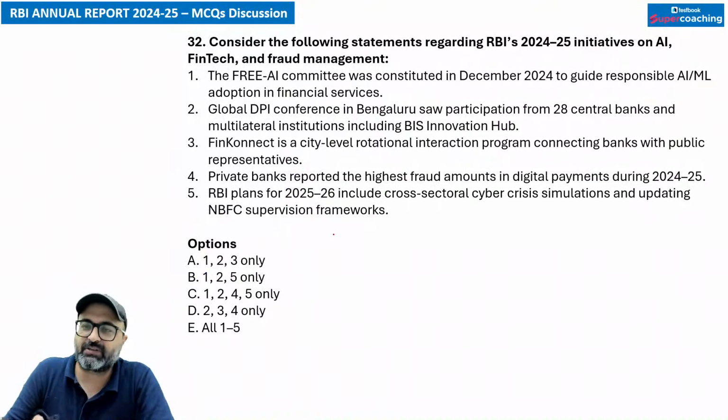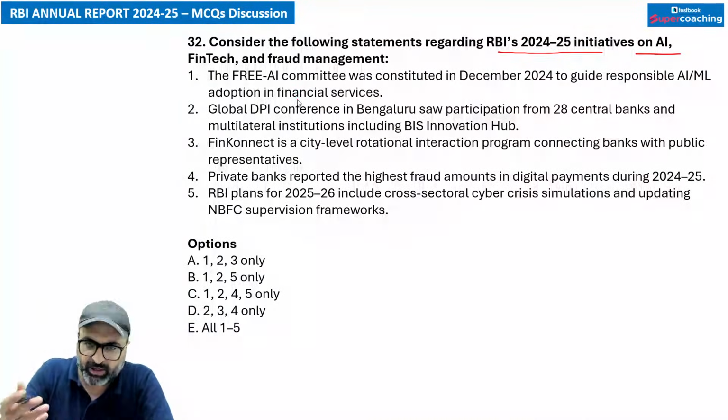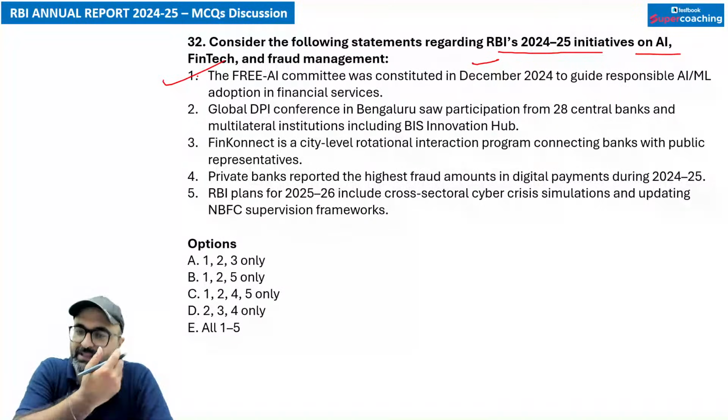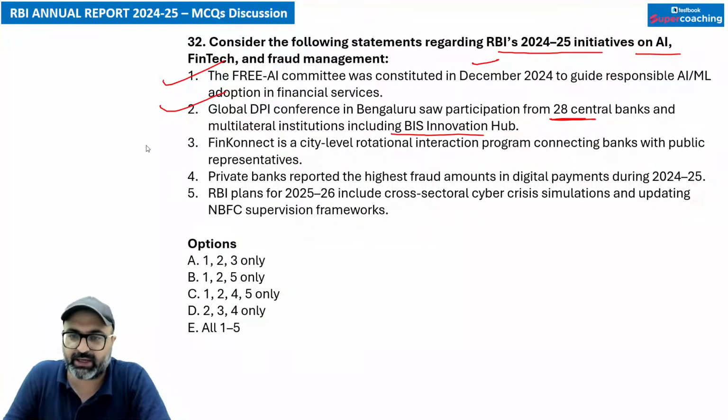Next. Consider the following statements regarding RBI's 2024-25 initiatives on AI, fintech and fraud management. Keeping that in mind, FREE-AI committee was constituted in December 2024 to guide responsibilities. That is correct. It has now even submitted its report, we have already discussed it. What does the next point say? Global DPI conference in Bengaluru saw participation from 28 central banks and multilateral institutions including BIS Innovation Hub. That is correct. Absolutely correct.